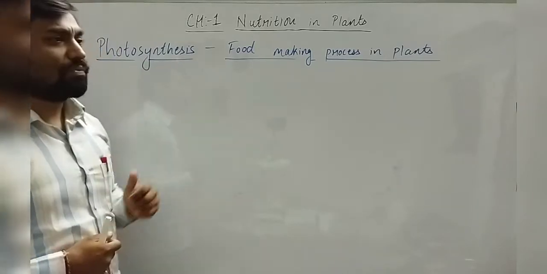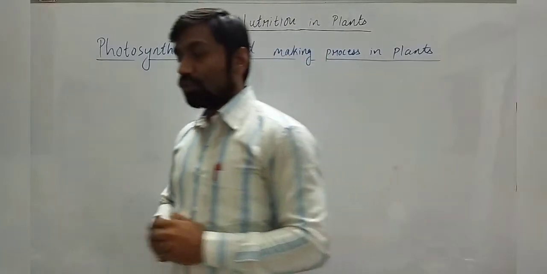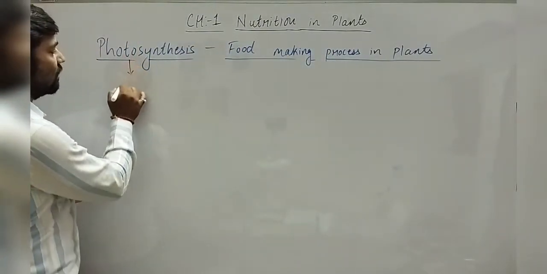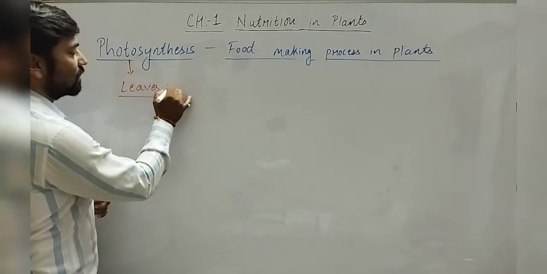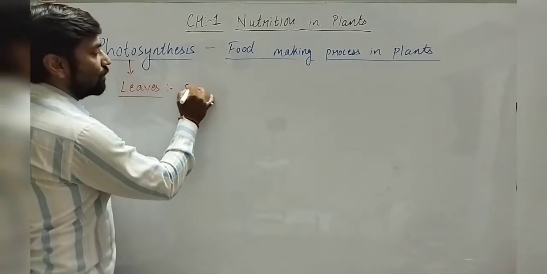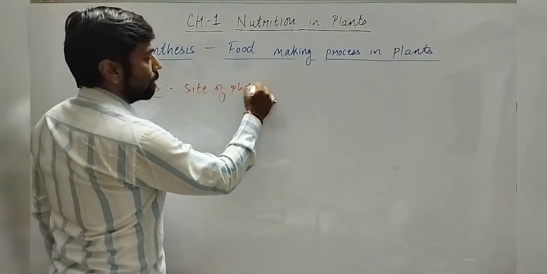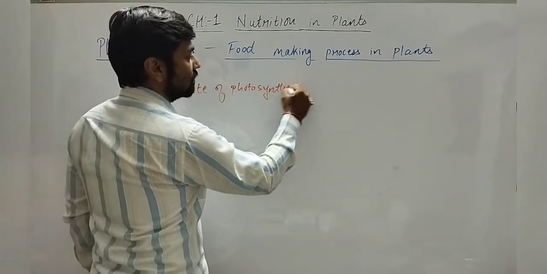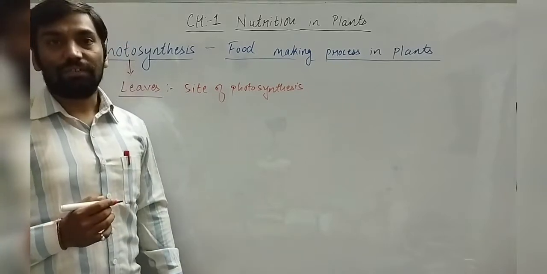So let us discuss where photosynthesis takes place. The main organ of the plant where photosynthesis takes place is the leaves. So we can say leaves are the site of photosynthesis, because it is the place where the food is prepared.